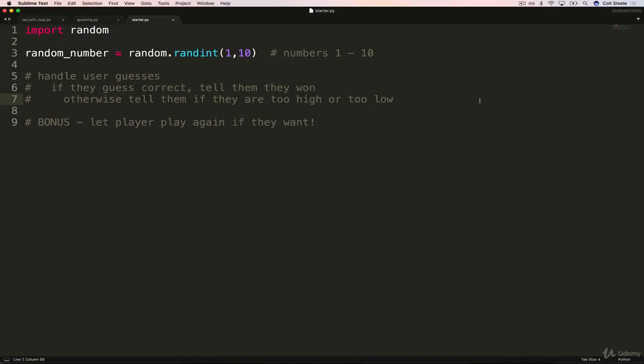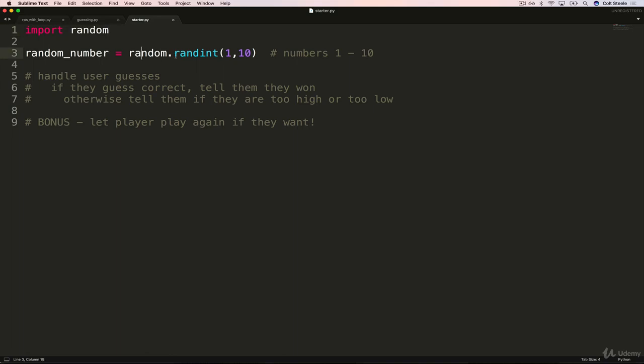This is the starter code. And really the reason I gave you starter code is that we haven't talked about how to do random numbers. Well, we did actually talk about it in the more advanced version of the rock, paper, scissors project. But if you skip that, totally fine. This is how you generate a random number. So we haven't talked about modules or importing really, so I'm not going to go into it. But this is a bit of code we include. It's part of Python, but we don't get it by default out of the box. We have to reach out and say, hey, I want that one piece called random.